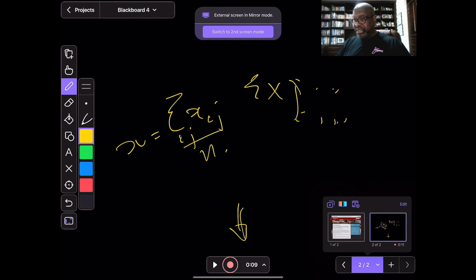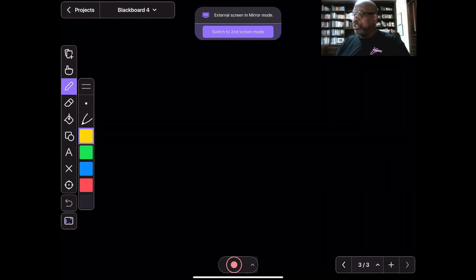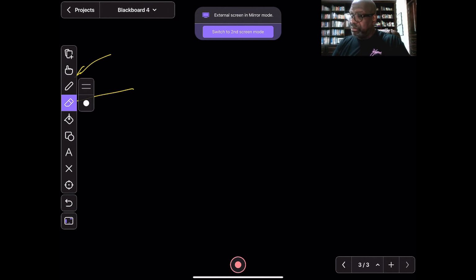So I'm done, and I'm just going to introduce a fresh new page here, and I will show you a couple of things. Right now that's my pen. This would be my eraser right here. I believe this is a fill color. You could draw shapes perhaps with those, I believe. You could write in text. You could erase a whole section.